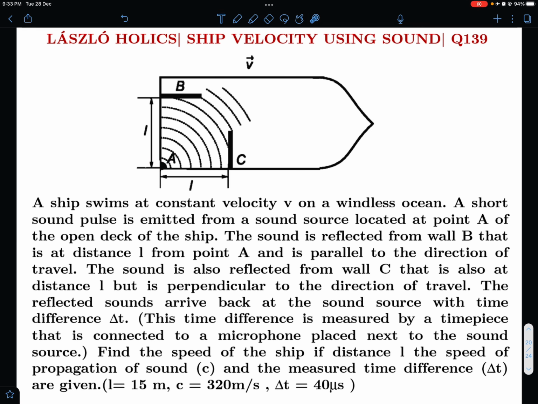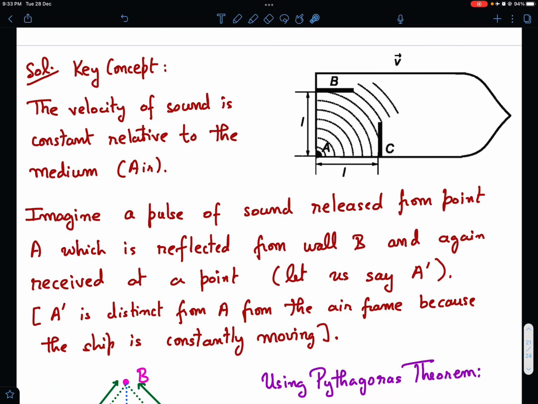This time is measured by a timepiece that is connected to a microphone placed next to the sound source. Find the speed of the ship if the distance L, the speed of propagation of sound c, and the measured time difference delta t are given. So we know three things: the distance L is known, the sound speed is known, and the time difference between the return of the two reflected pulses is known. If you want, you can give it a try. I'll get into my solution right away, so you can have a look.